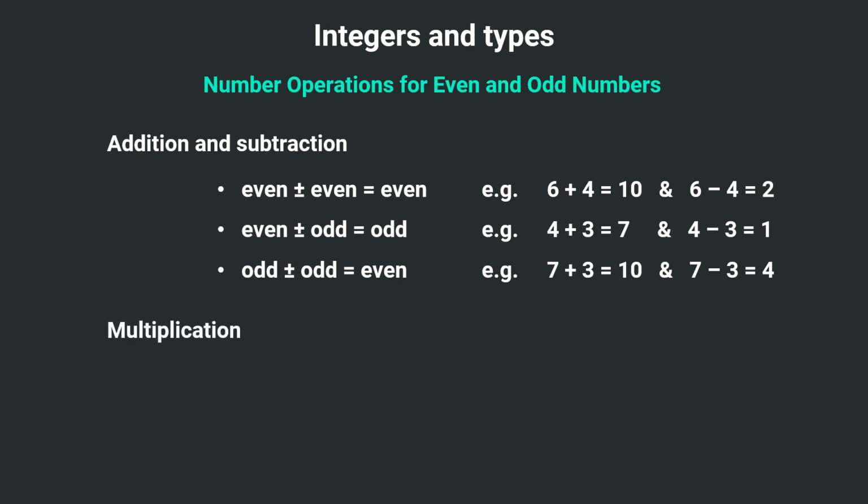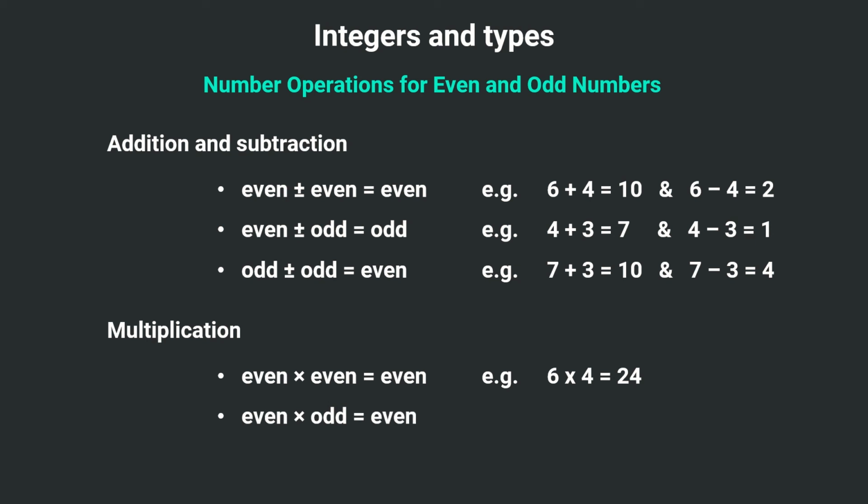Now the operations related to multiplication. Even into even is always even. So 6 into 4 is 24. Both are even and their result is also even. And even into odd is also even. For example, 4 into 3, 4 is an even number, 3 is an odd number, and their product is 12, which is an even number.